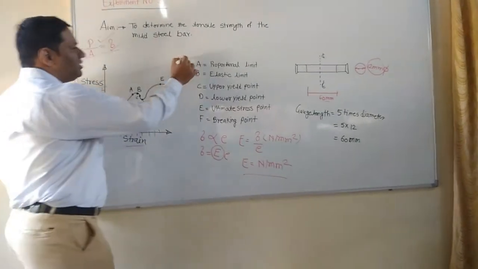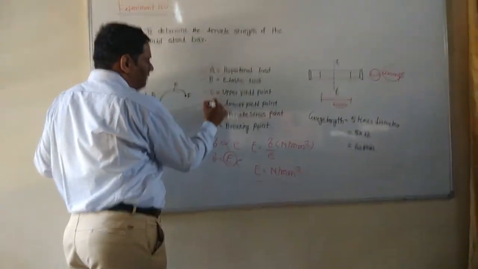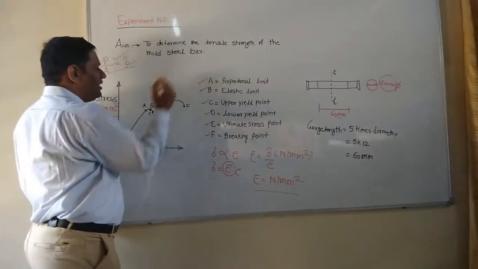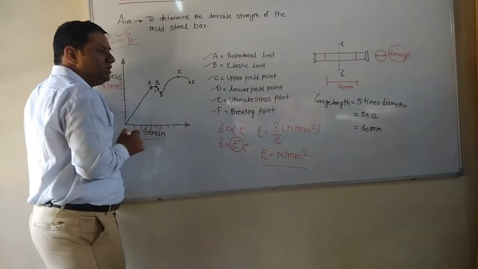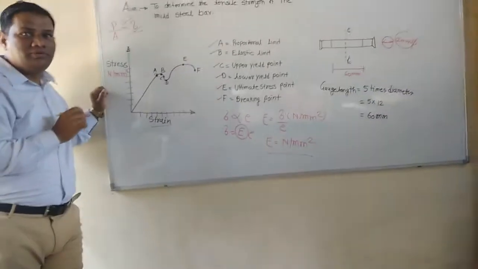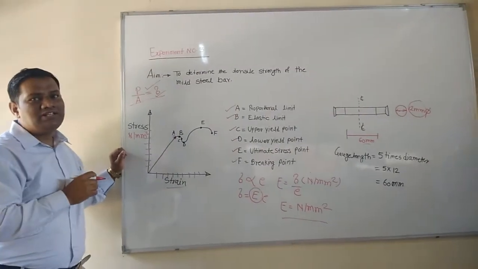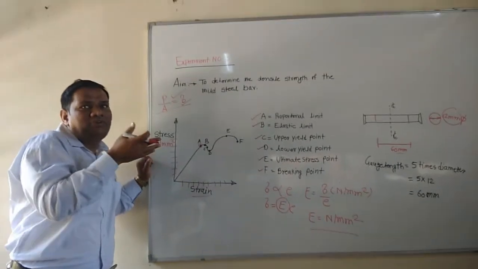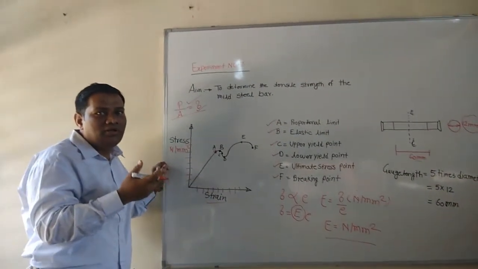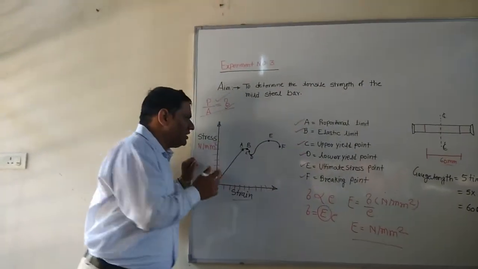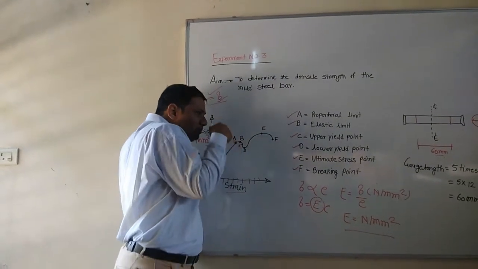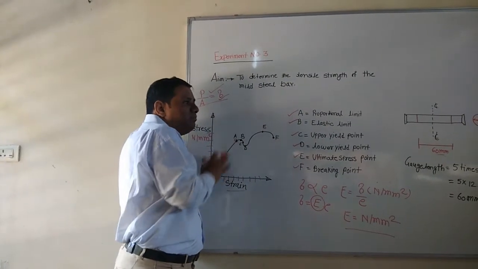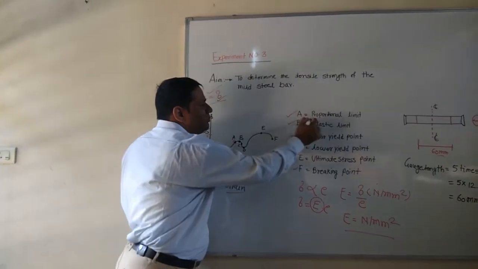Now these are some important points which you will get from the mild steel bar here. First one is the point A. What is point A? Point A means this point. This is our proportionality limit. What is the property of mild steel bar? If you are applying some force and after some time we remove the force, and the material of the mild steel bar gets back to the same position, that point is called the proportional limit.